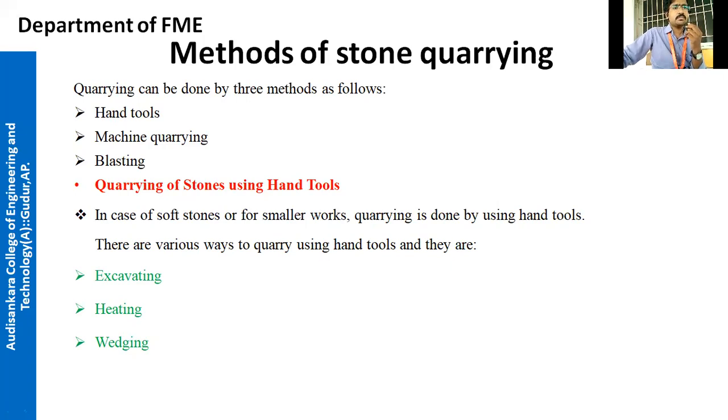Quarrying can be done by three methods. What are the three methods? Hand tool method, machine quarrying, and blasting.